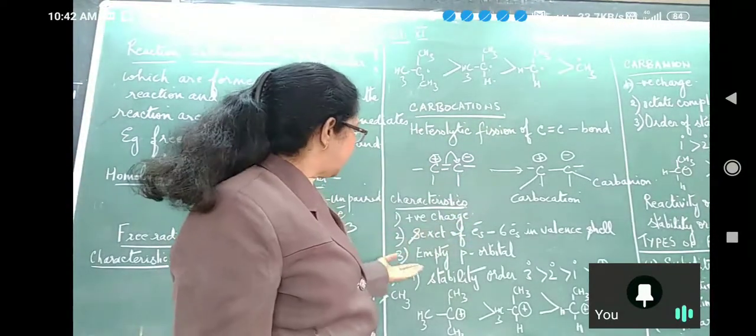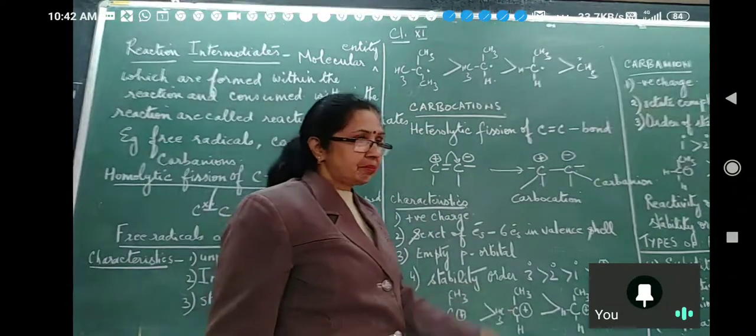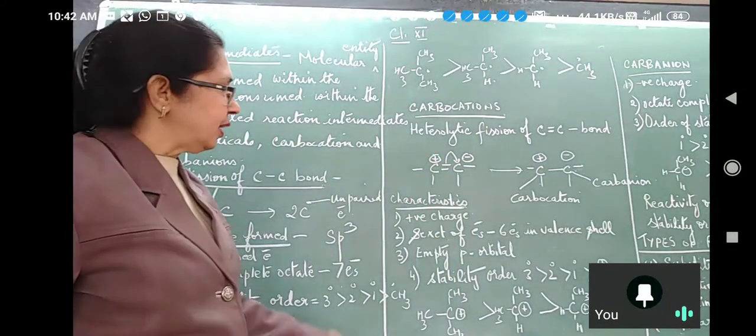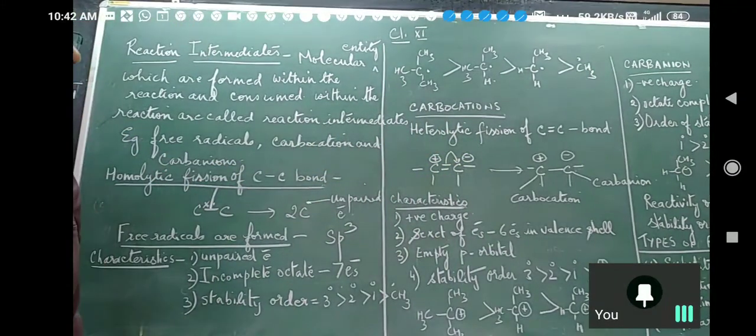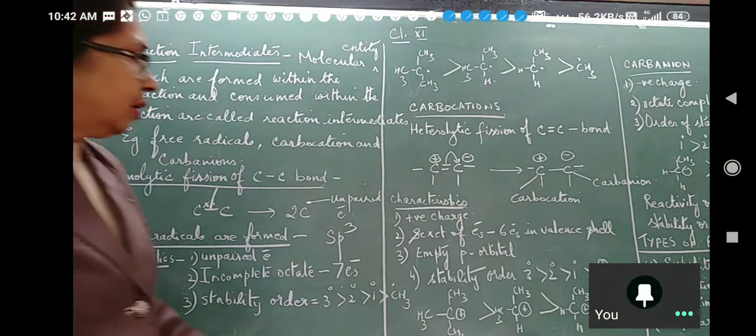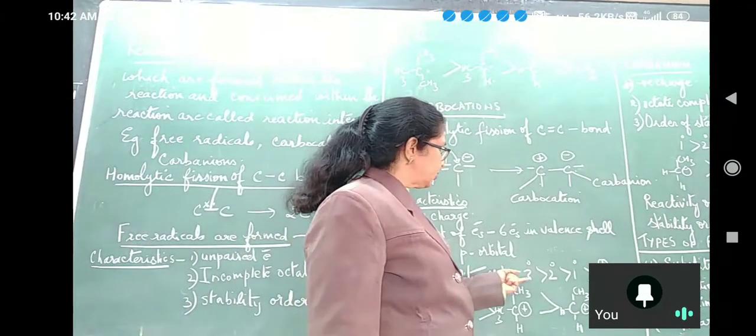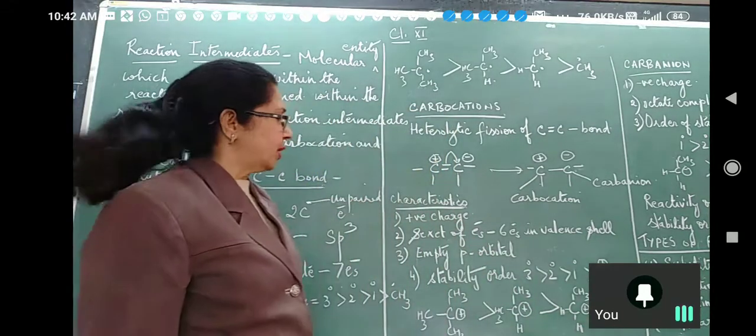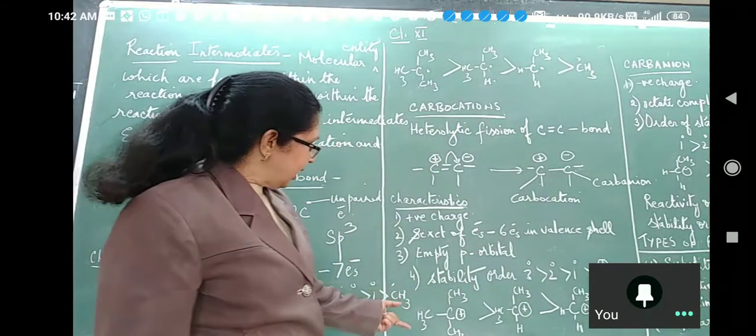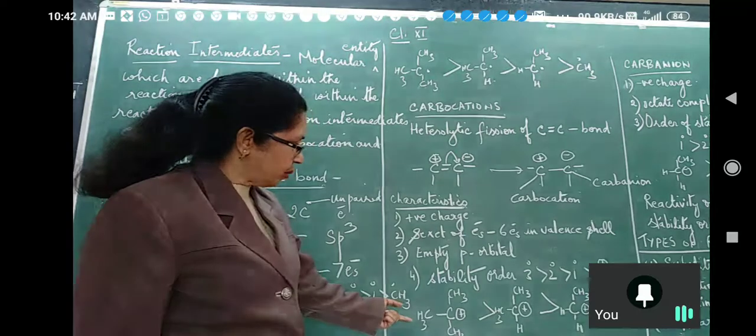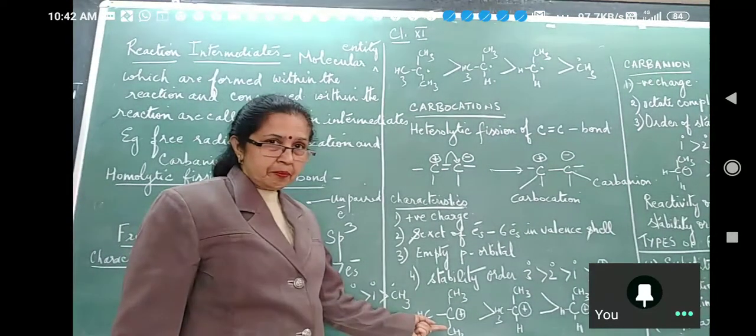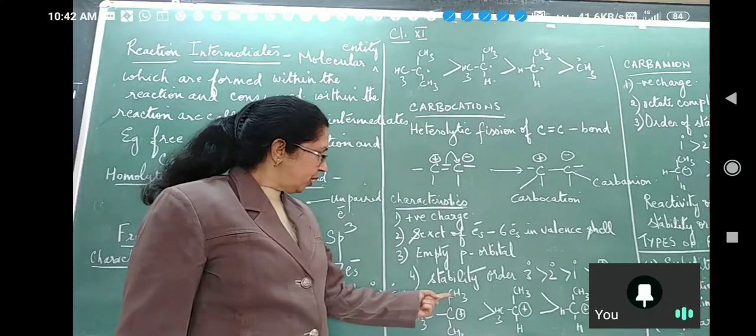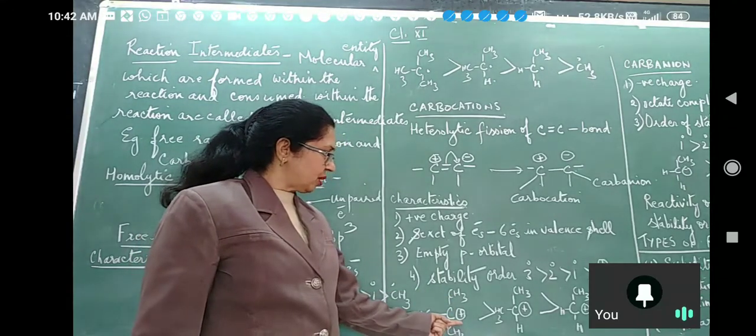Next is the stability order. Stability order is tertiary greater than secondary, greater than primary, greater than methyl. Tertiary carbocation is greater than secondary, greater than 1 degree, greater than methyl carbocation. Next, this is a tertiary carbocation I have drawn. Can you see clearly? This is with three methyl groups and a positive charge.